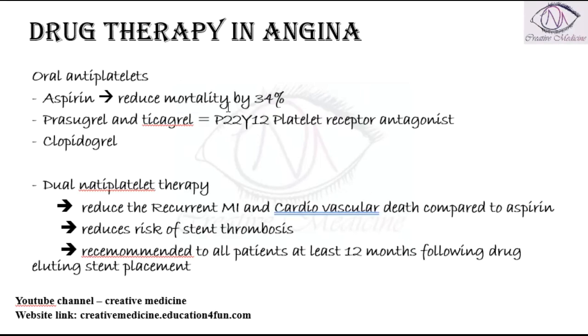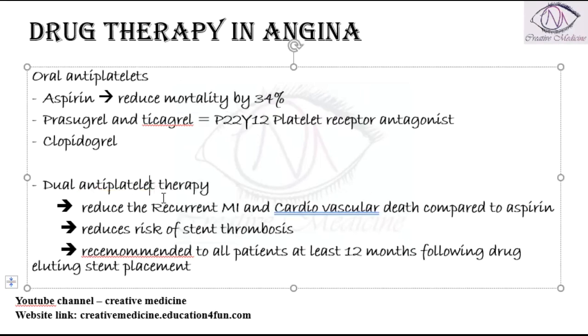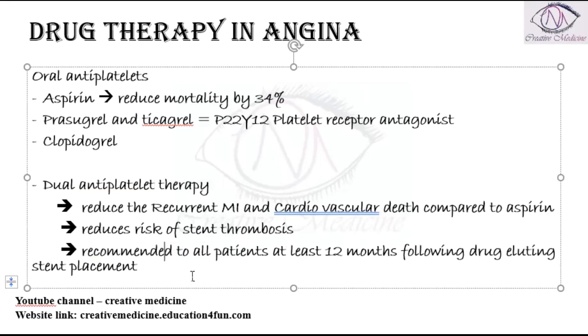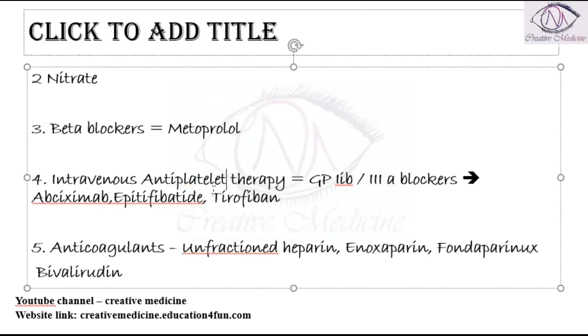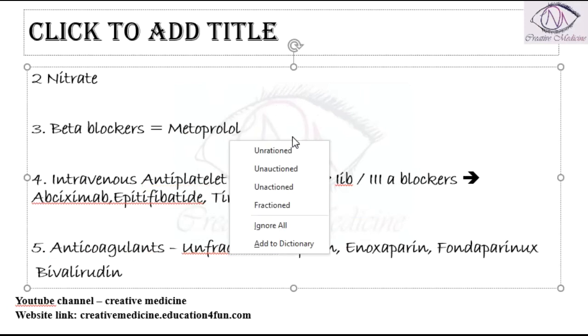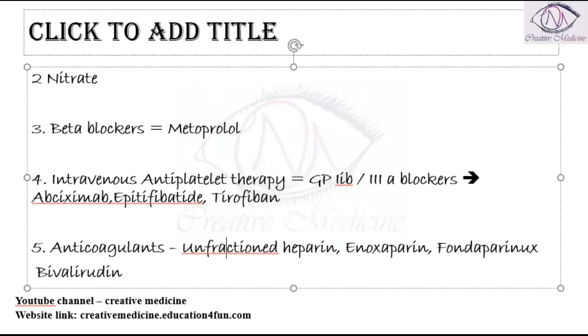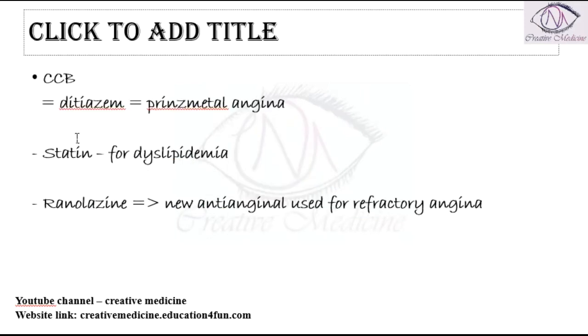So whenever there is angina, we can use antiplatelet therapy. Dual antiplatelet therapy is better, and it is recommended for all patients for at least 12 months following drug-eluting stent placement. Nitrates and beta blockers can be given. Antiplatelet therapy and anticoagulants can also be given. Along with that, calcium channel blockers, statins, and ranolazine can be given.